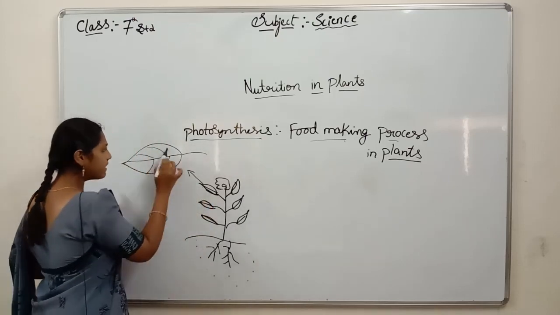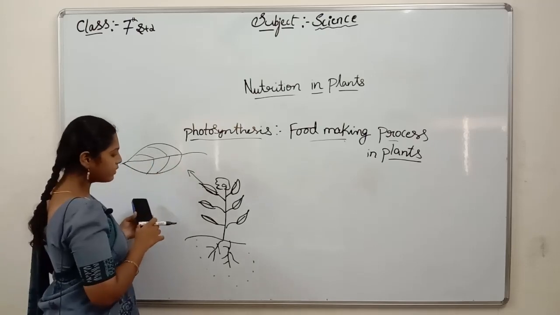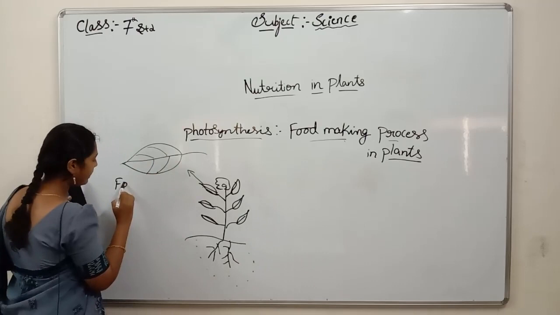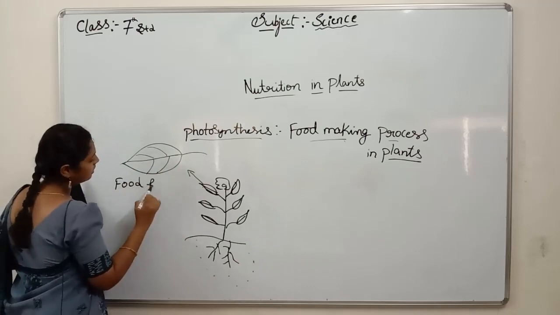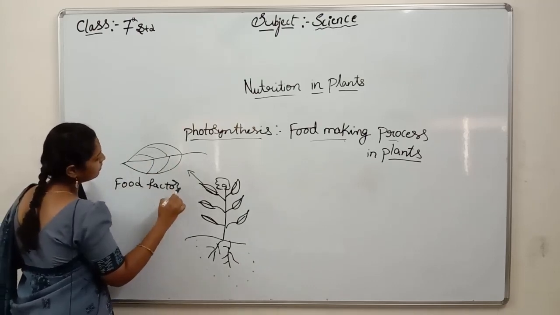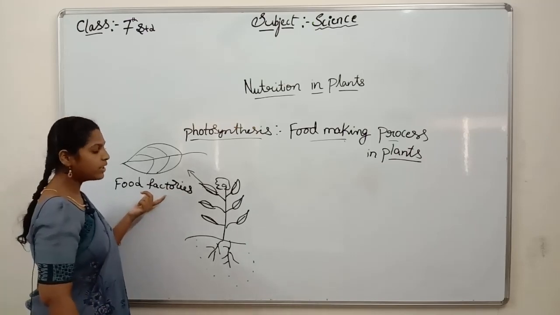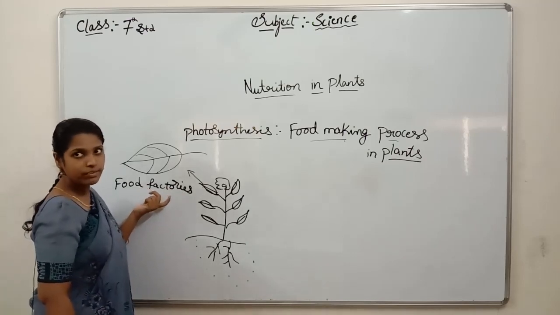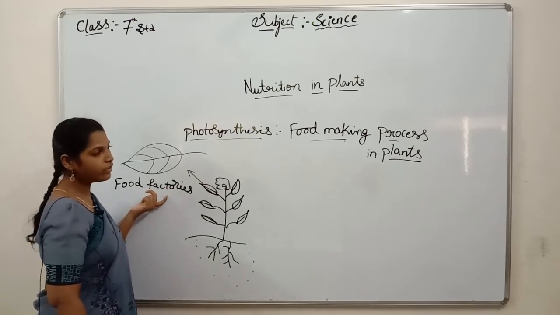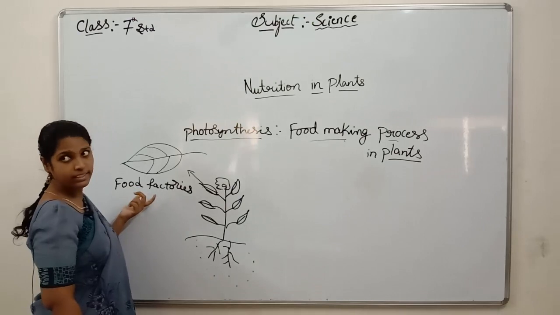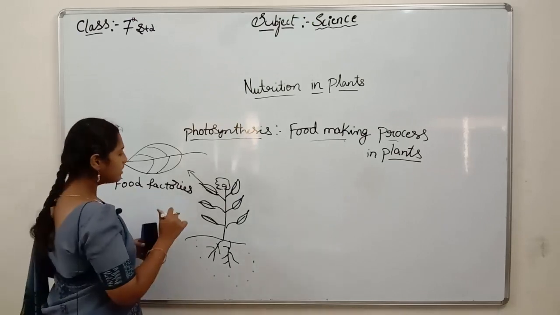So we can say leaves are the food factories, because food is prepared in a leaf only. Leaves are the food factories.